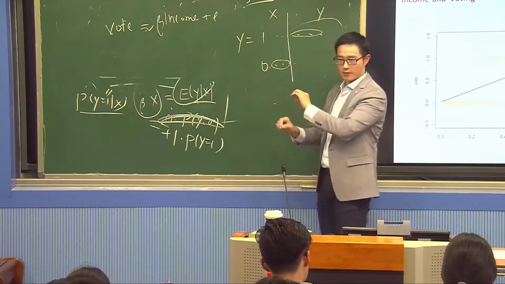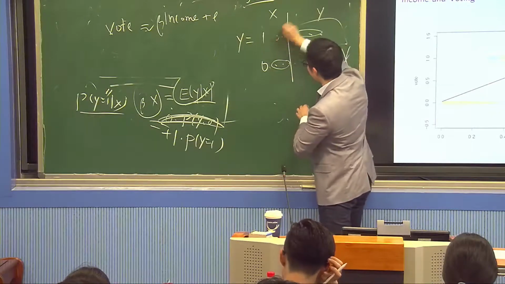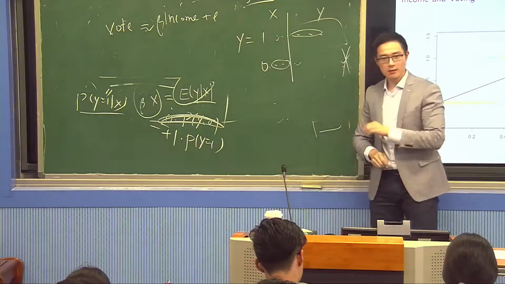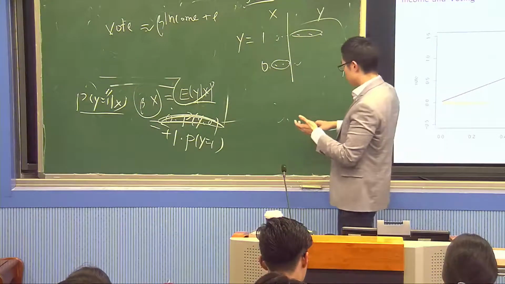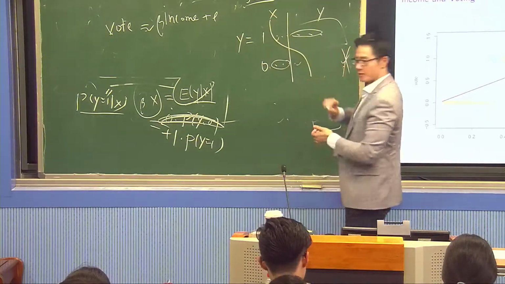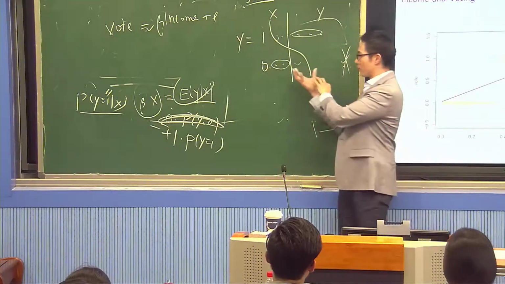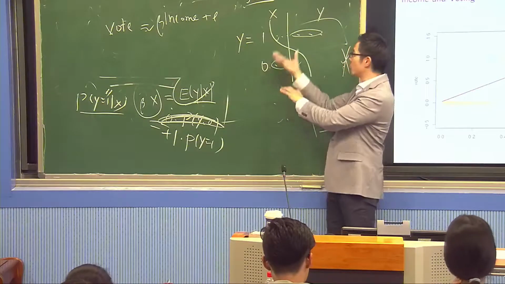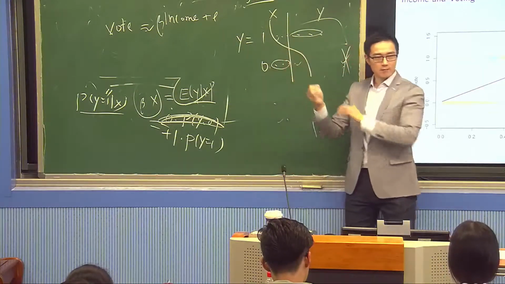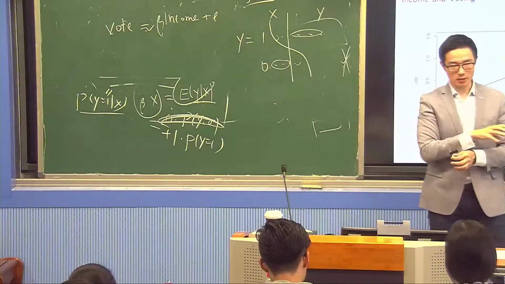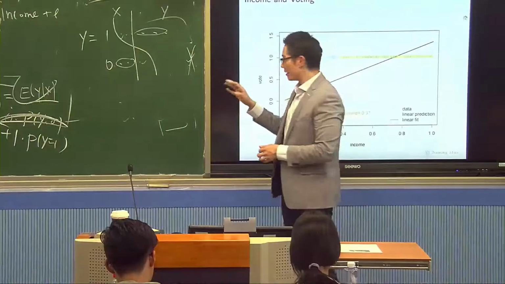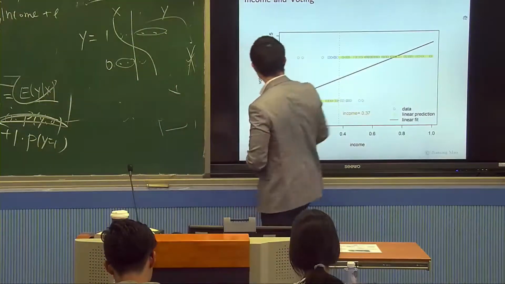Then it will make a mistake here and here. A nonlinear decision boundary could be something like this, so that I correctly classify these people as not voting, and correctly classify these people as voting. But we begin with a linear decision boundary model. If it's linear in X, linear regression gives you a linear boundary.